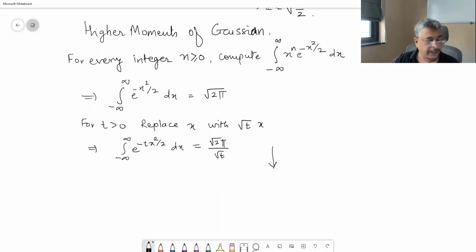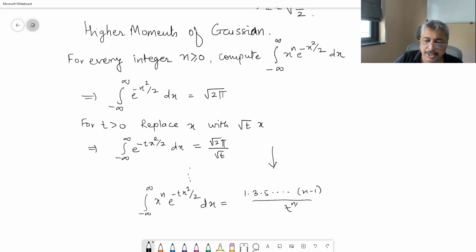Okay, and shall I write the final generalization? If you keep differentiating with respect to t, LHS and RHS, eventually you will get the integral from minus infinity to infinity of x raised to n e raised to minus t x square by 2 dx is equal to 1 into 3 into 5 into dot dot dot into n minus 1 upon t raised to n by 2 times radical 2 pi upon t.